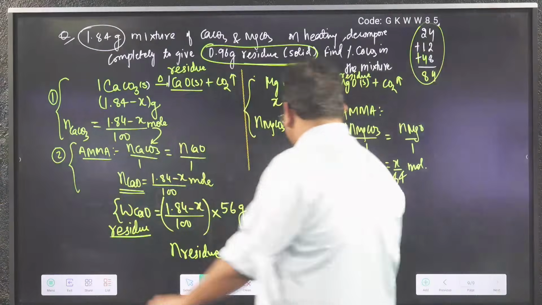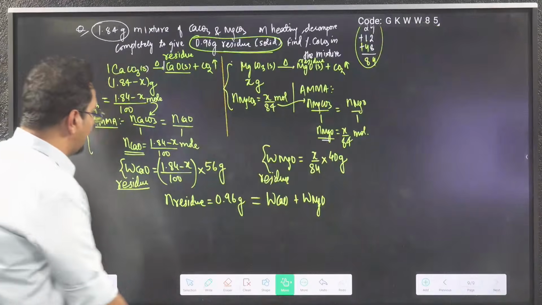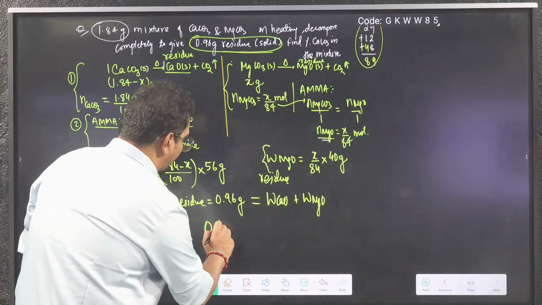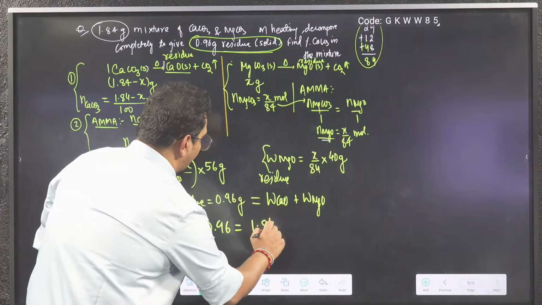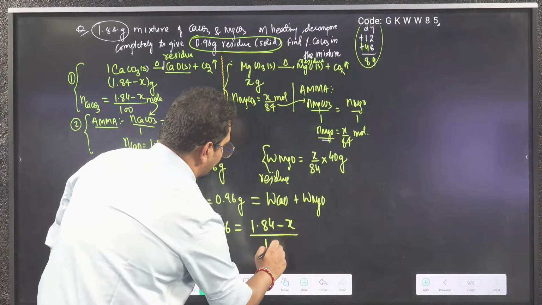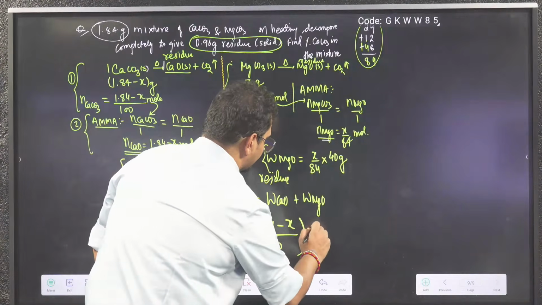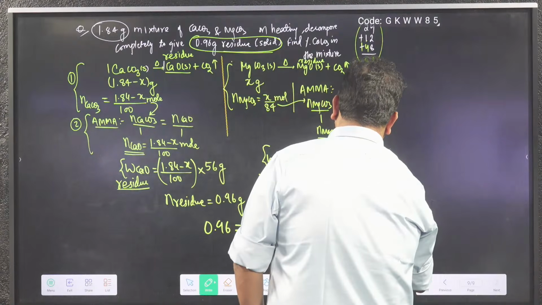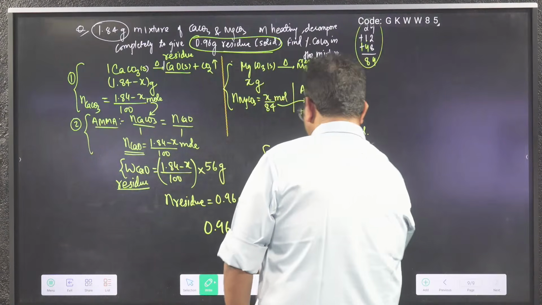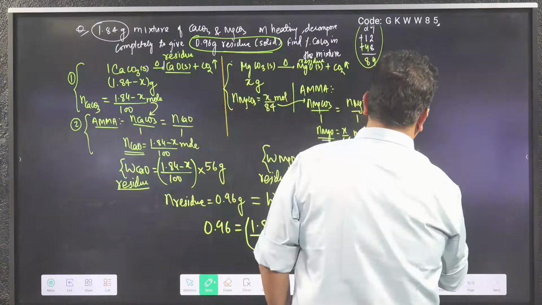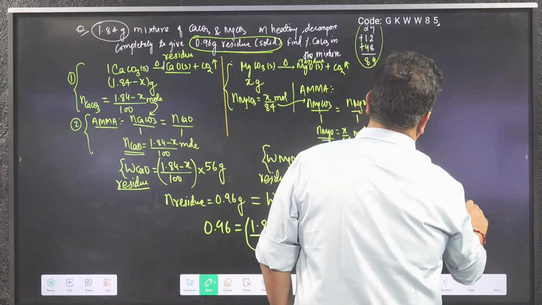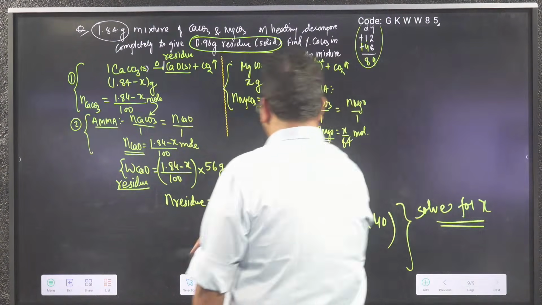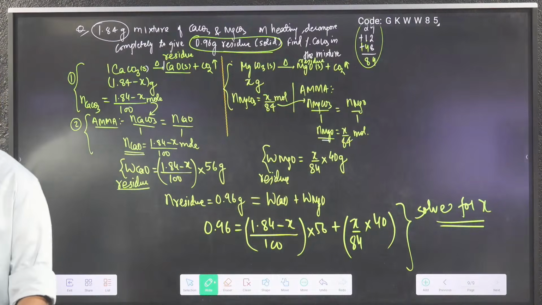So 0.96 equals (1.84 minus x) by 100 into 56, plus x by 84 into 40. Now you have to solve for x and tell me what you are getting.